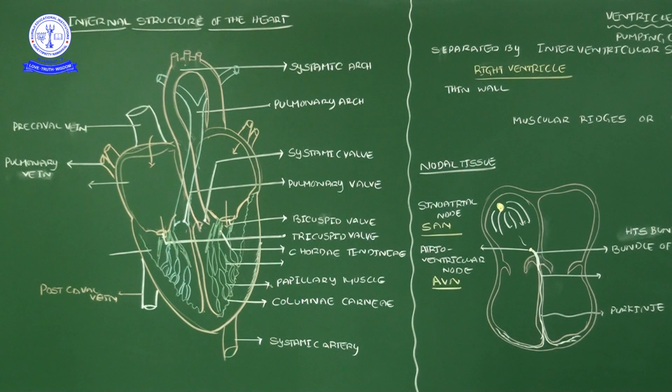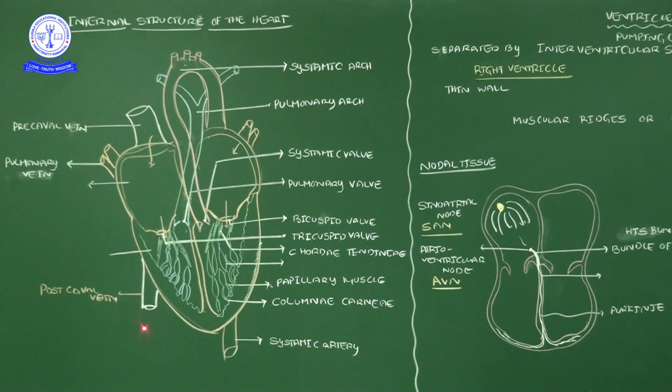Then next, we also saw two more valves, the Eustachian valve and the Thebesian valve. We already saw that. The inferior vena cava means this one, not this. This is the superior.